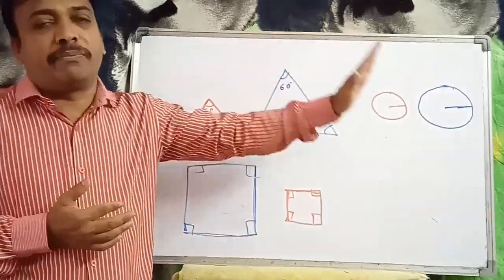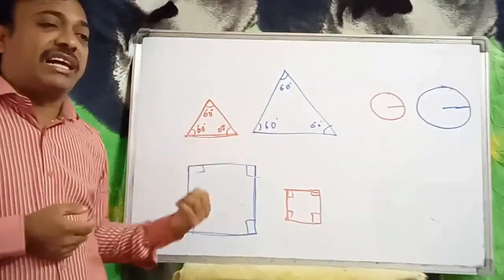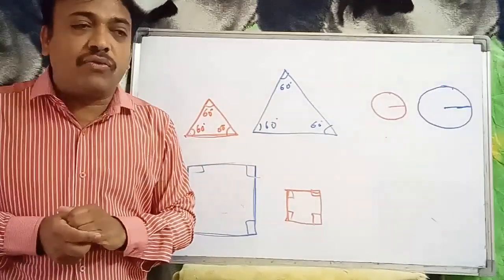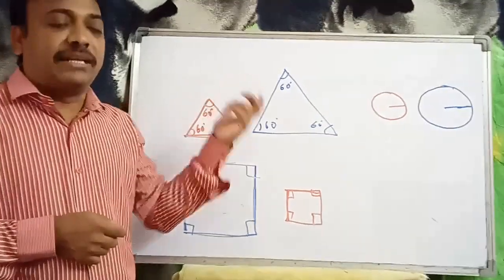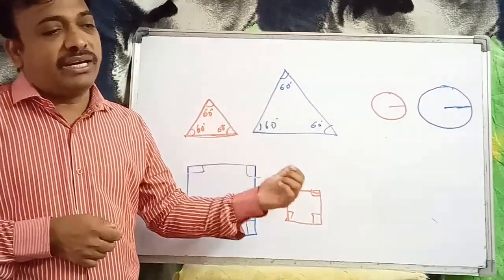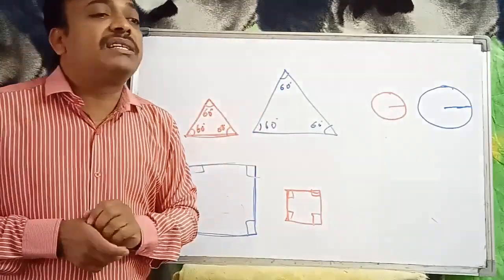If the corresponding sides are in proportion and their corresponding angles are equal, then we say that those geometrical figures, that may be triangles, squares, or any other polygon, are similar.